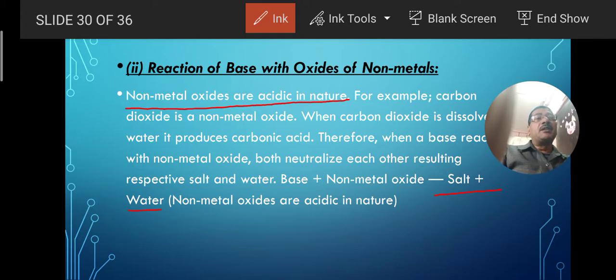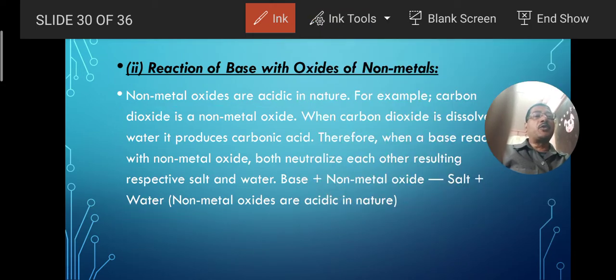When the non-metallic oxide is reacting with a base, it also produces salt and water, because non-metallic oxide is acidic in nature. When it is acidic in nature and reacting with the base, it means acid-base reaction is taking place, neutralization reaction is taking place, and as a result of that, it will produce salt and water. I think it is clear to you.